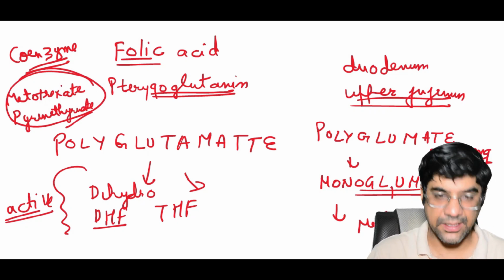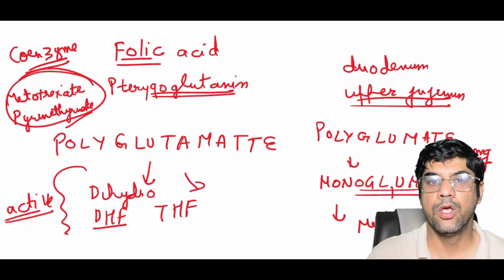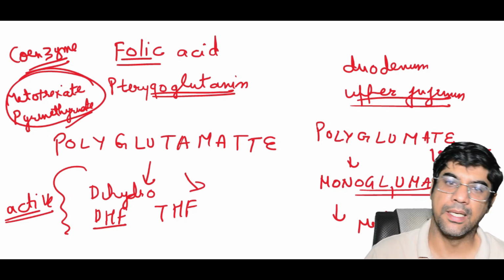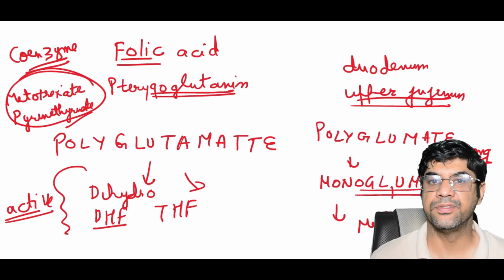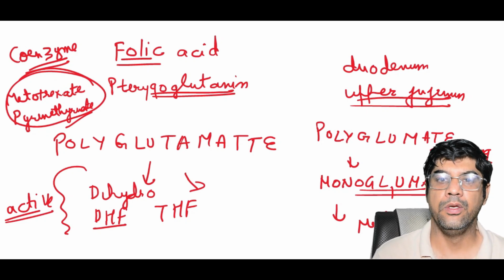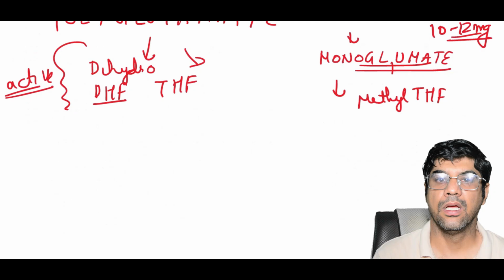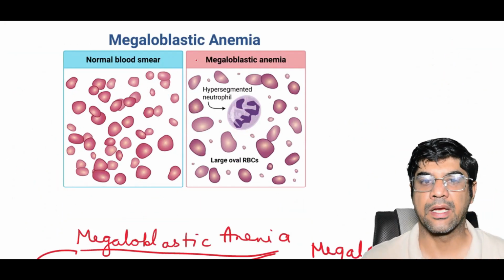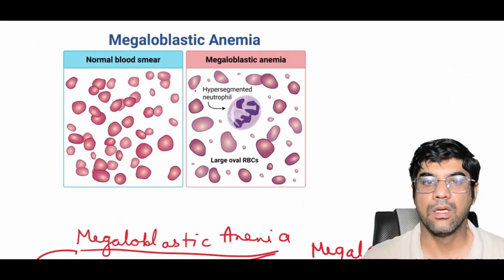Now, what are the clinical features of megaloblastic anemia? You will see it is characterized by large red blood cells, that is macrocytosis, with abnormal nuclear cytoplasmic maturation. So these you will see as macrocytic, large blood cells.